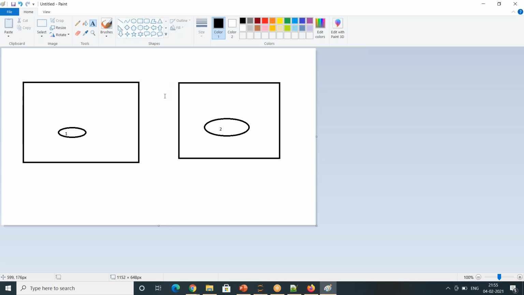But the only thing, at a single shot, you cannot launch into both the things, because manually also you cannot do. But you can launch two different browsers. In the first one, you can click on the first one. In the second browser, you can click on the second one. That is concept of multi-threading.